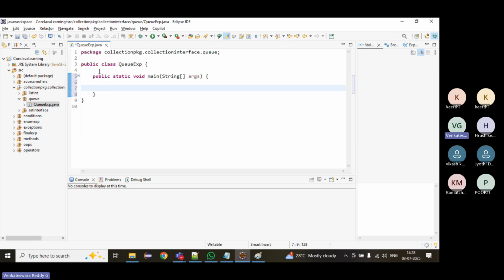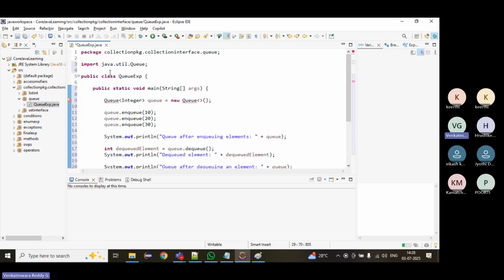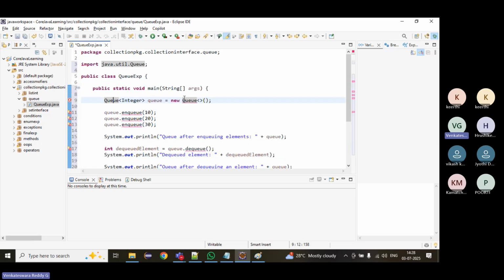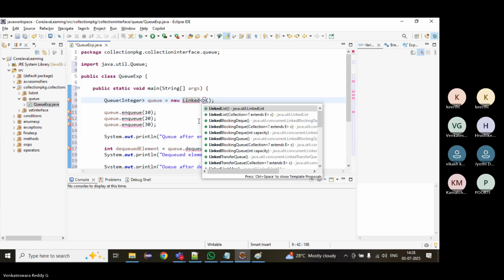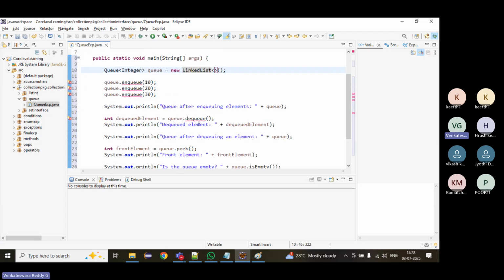And then what are the queue implemented classes? One is the linked list. Queue of integers. Suppose if we create like this, what will happen? This is an interface. Queue as an interface extends the collection interface. We cannot create an object, but we can create one by using linked list. Linked list is one of the implemented classes.